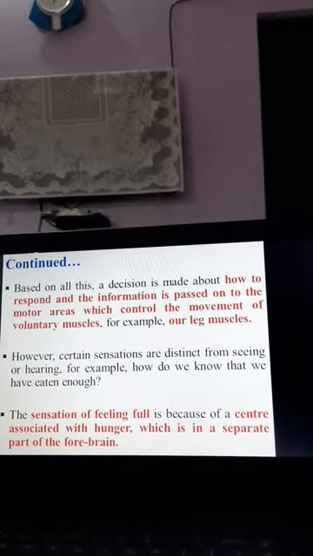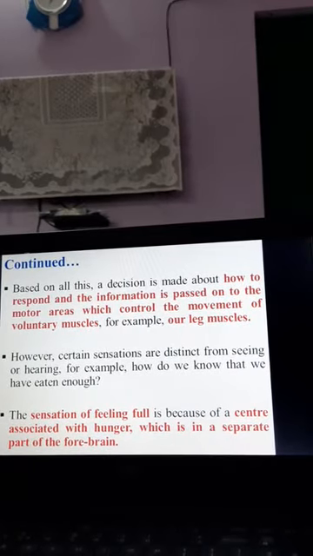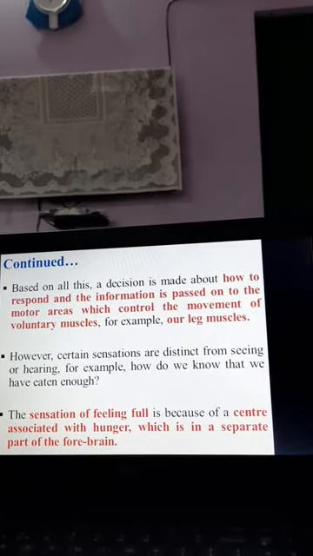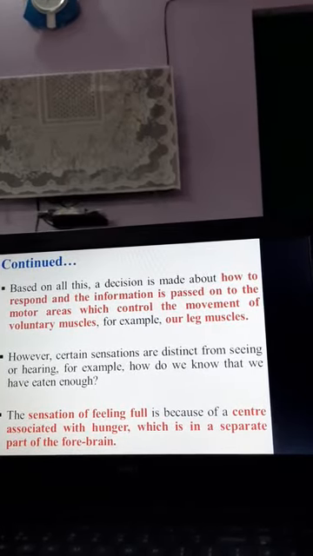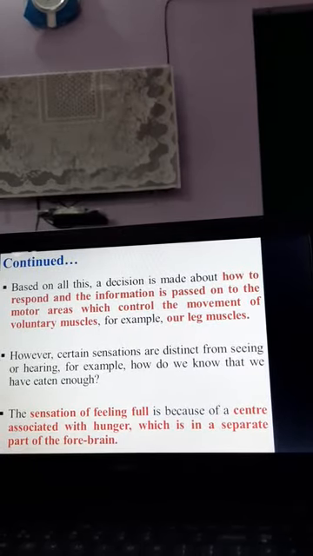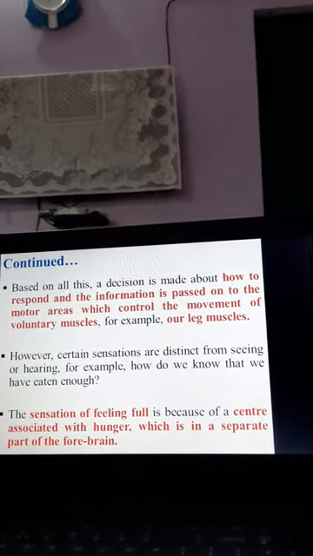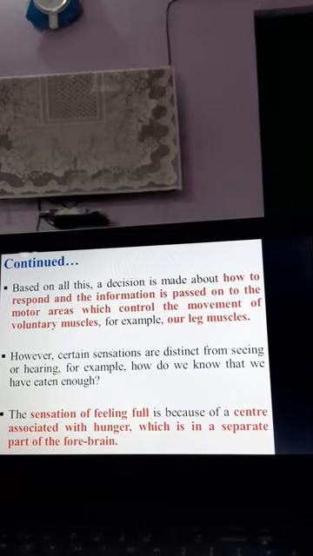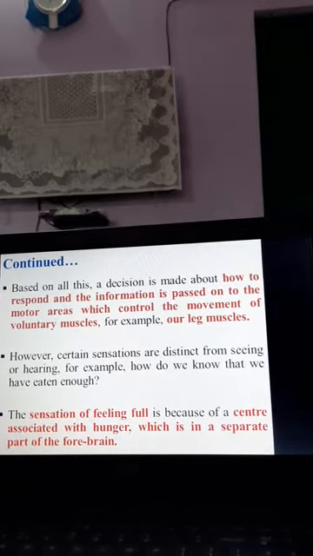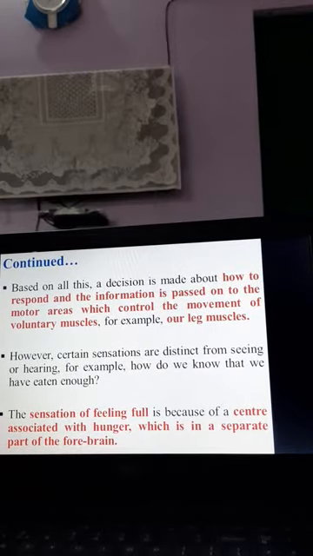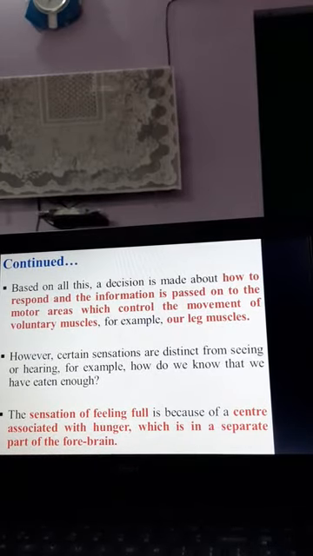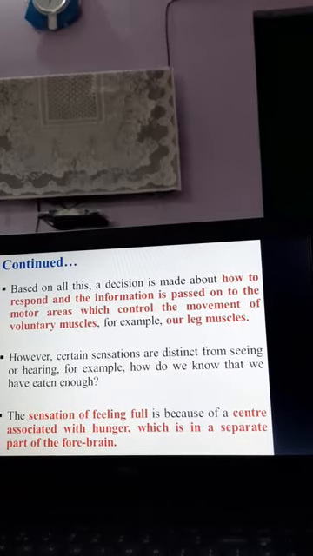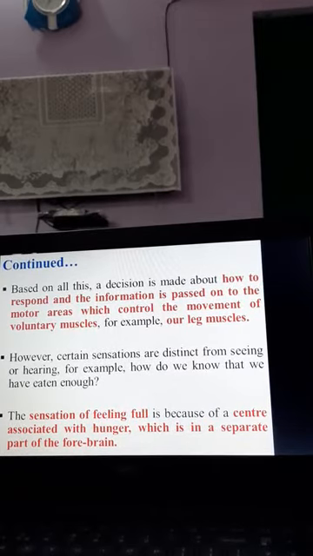Based on all this, a decision is made on how to respond to the information, which is passed on to the motor areas that control the movement of voluntary muscles: do I need to proceed with that particular smell, or do I need to hold myself back? However, there are certain sensations that are distinct from seeing or hearing. For example, the feeling of fullness, that I have eaten enough and now I don't need to have any further meal. This feeling of fullness or satisfaction is again provided by the forebrain region.